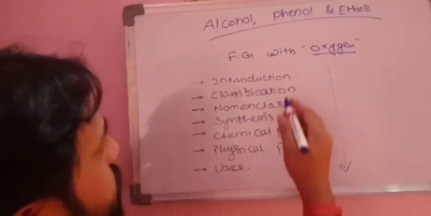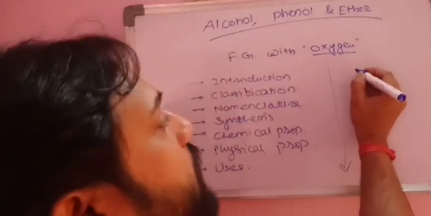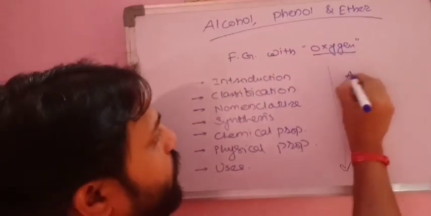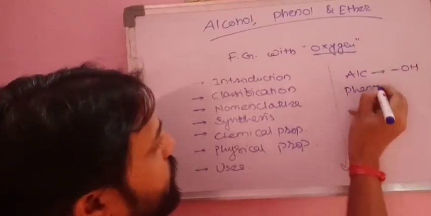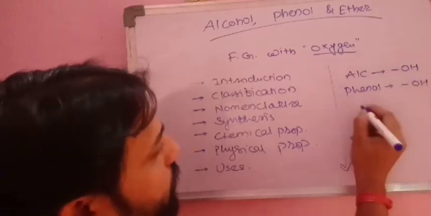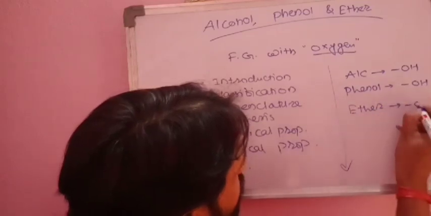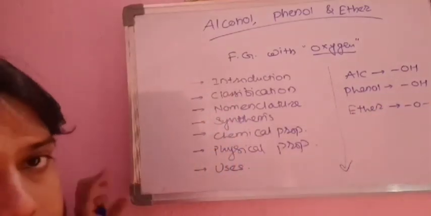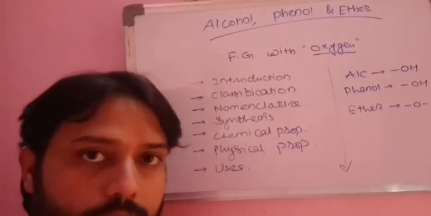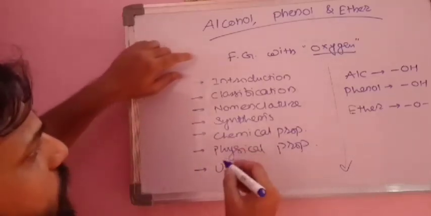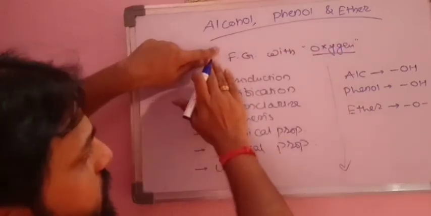So first of all we'll see what is alcohol, what is phenol and what is ether. These are the organic compounds containing functional group with oxygen. Alcohols are those organic compounds which contain dash OH as functional group. Phenols are those which contain again dash OH as functional group. We'll see what is the difference in these two. And ethers are the organic compounds that contain dash O dash as the functional group. It means all these three compounds contain oxygen as a main ingredient of their functional group. For simplification we divided this topic in three parts, that is alcohol, phenol and ether. So we'll see one by one.